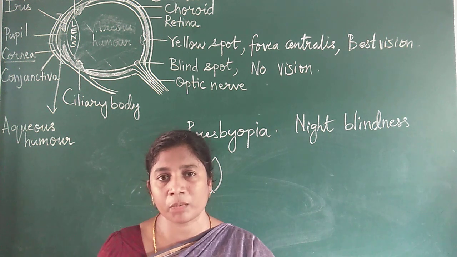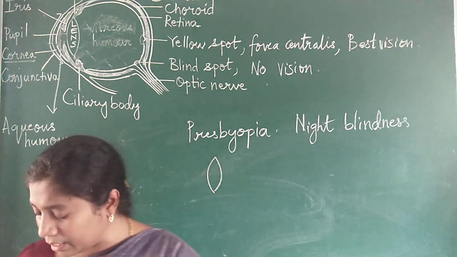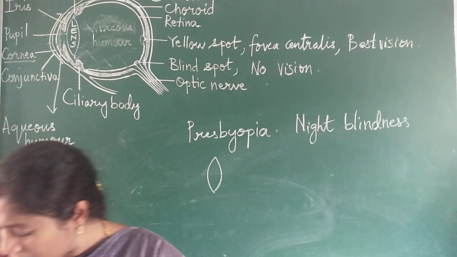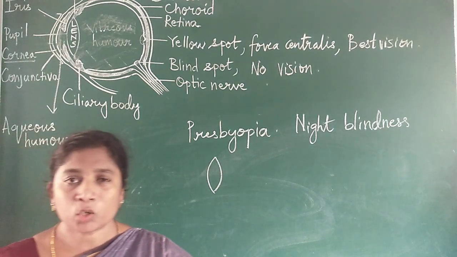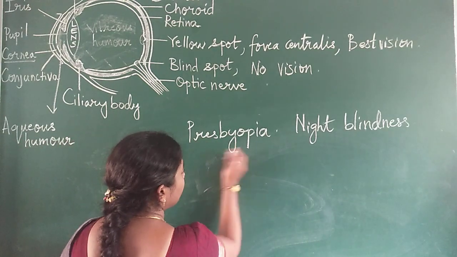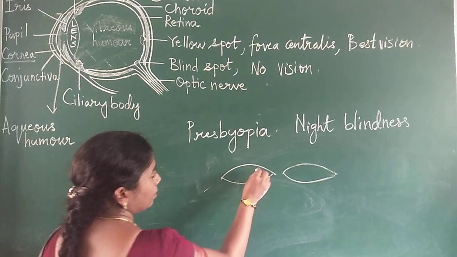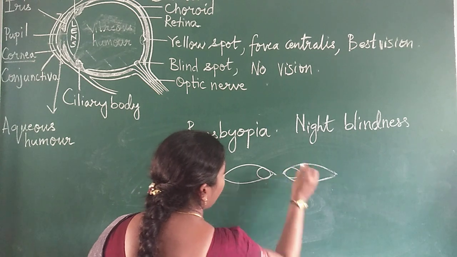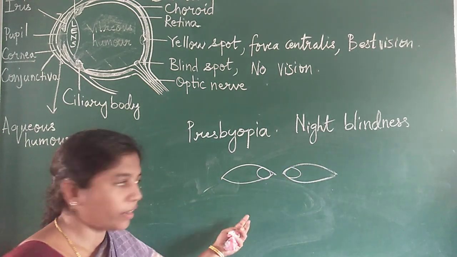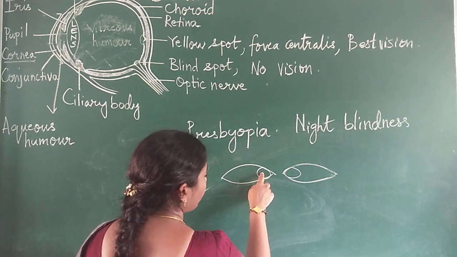So they cannot differentiate between red color and green color. And the last one is squint eye. Squint eye is a condition where, for example, if these are the eyes, you can see the iris may be coming to both the eyes. If both eyes are defective, the iris will come to one corner of the eye, which is called